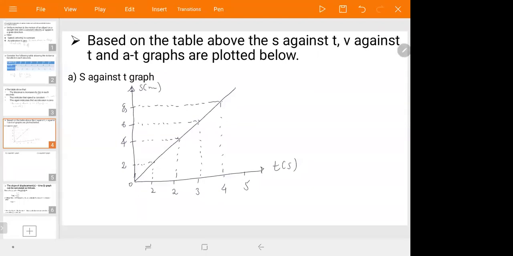Okay. This graph shows the speed time graph. We will see how we can calculate the slope of this graph. How we can calculate the slope? We will see.